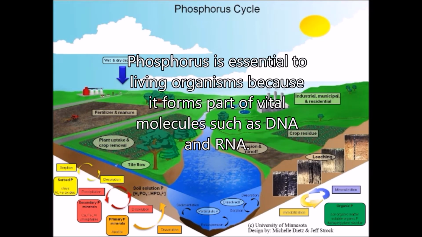Phosphorus is essential to living organisms because it forms a part of vital molecules such as DNA and RNA.